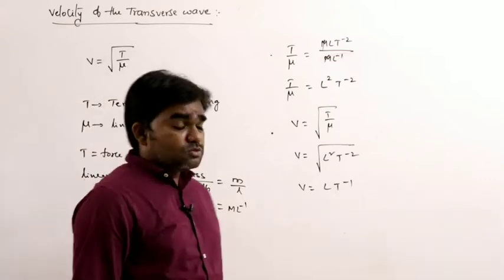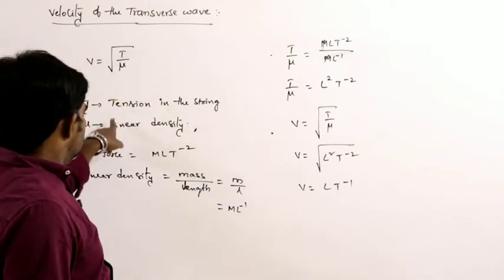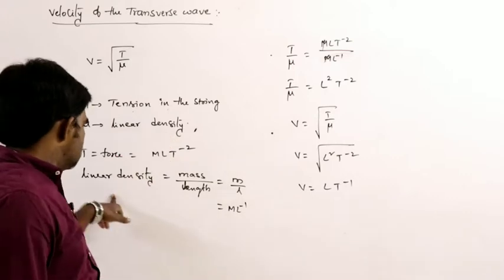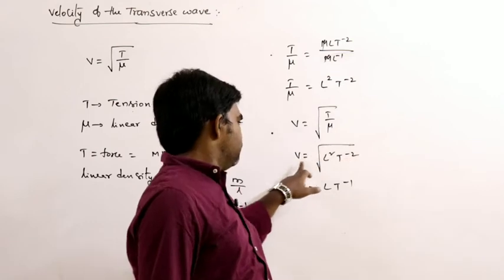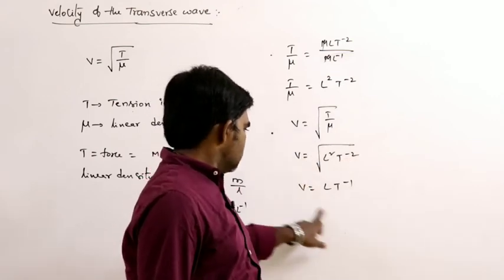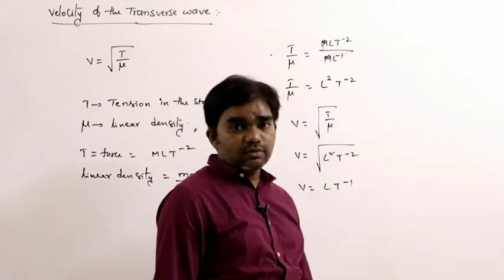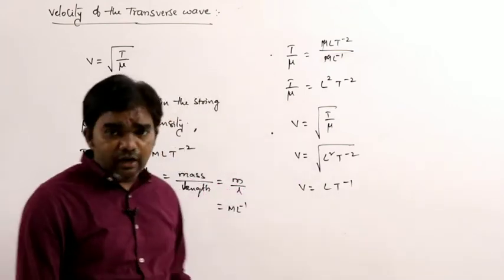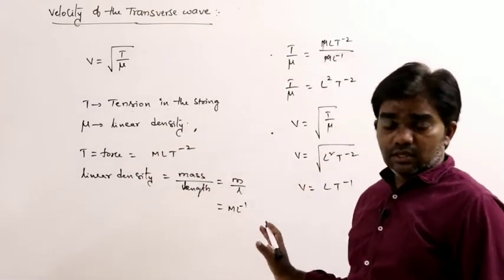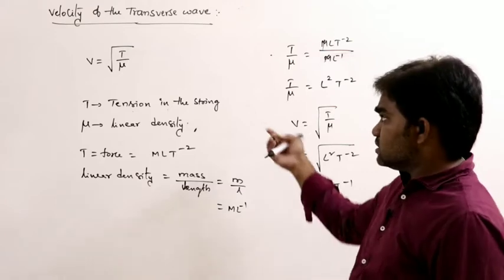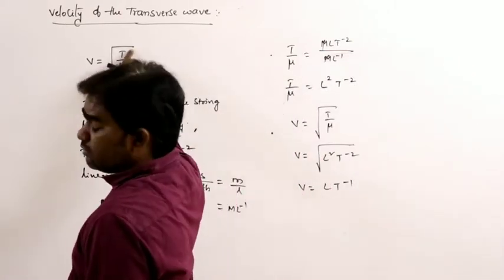The velocity of the transverse wave, V is equal to the square root of T by mu. T is the tension in the string, mu is the linear density. V is equal to the square root of L square T power minus 2, that is LT power minus 1. According to the dimensional analysis, we can simply write the velocity of the transverse wave is equal to the square root of T by mu.